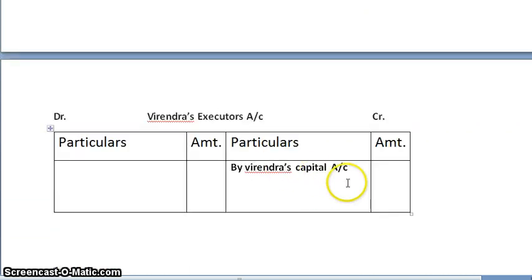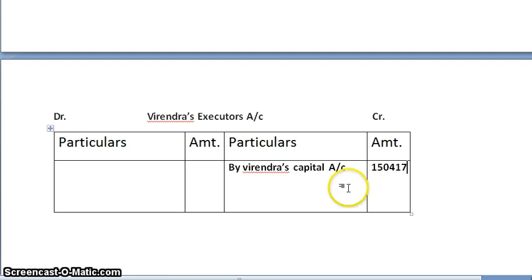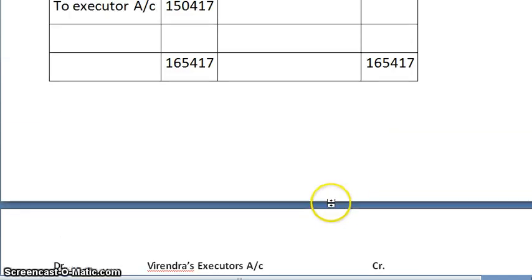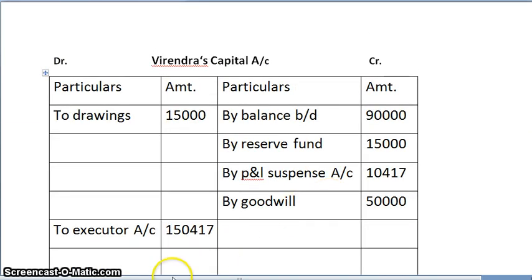Amount is 1,50,417. I hope you all have understood this problem.